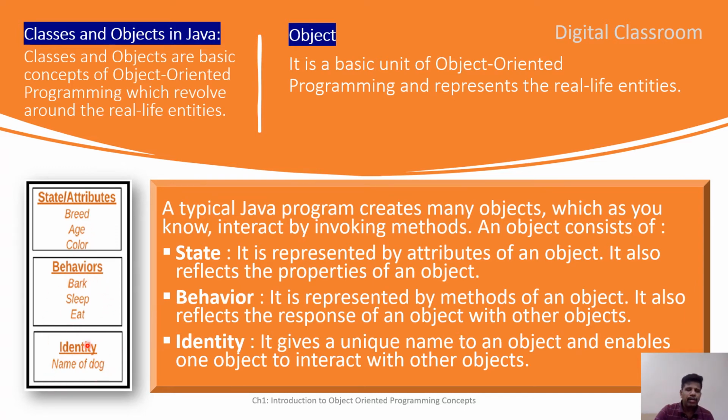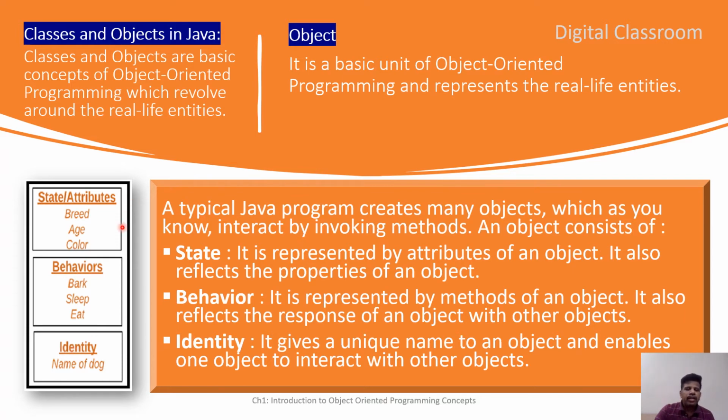When you consider an object of that class, which will have these properties and behavior, that specific instance will have an identity. Once I define the class, I can create many objects, there is no limit. Each object will have its own name, which is called its identity. Dog1, dog2, dog3, any valid name we can give.